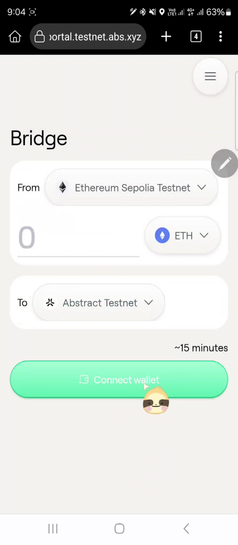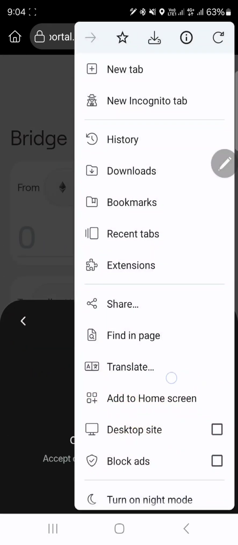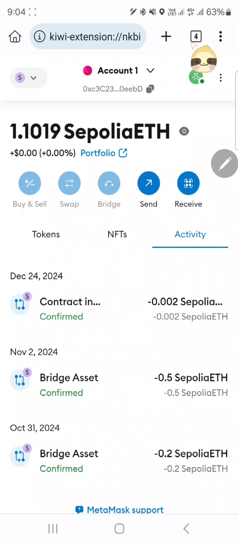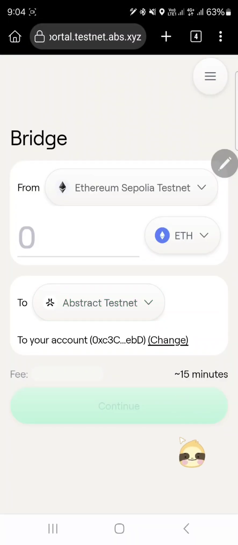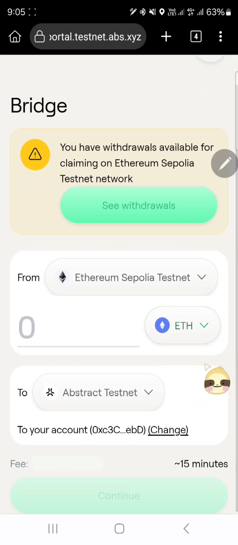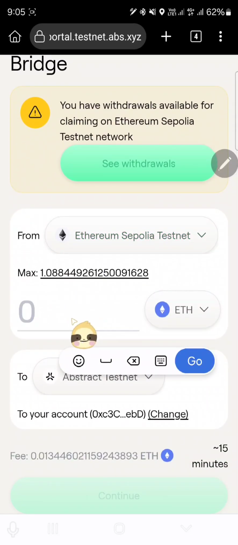Then make sure you connect your wallet again and go to my wallet to confirm the connect. So I have connected, and here you can see my balance 1.08 Sepolia.